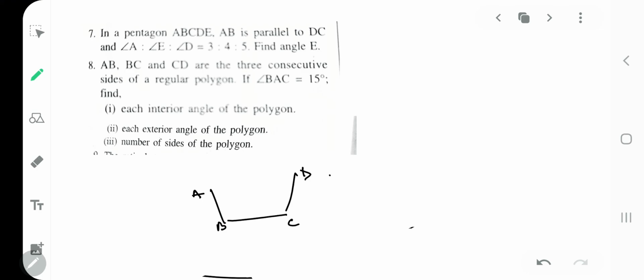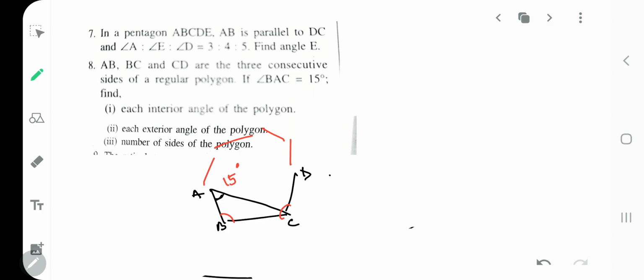Can we put it like this? Yes. And if I join BAC, this angle BAC is given as 15 degree. You have to find each interior angle. You have to find all the interior angles. So if I complete this polygon, I don't know how many sided it is, but you have to find each interior angle.